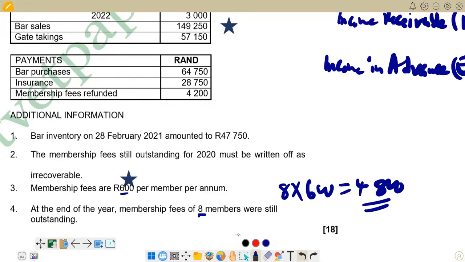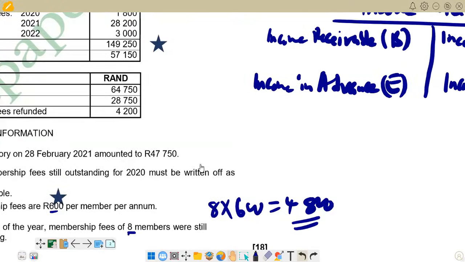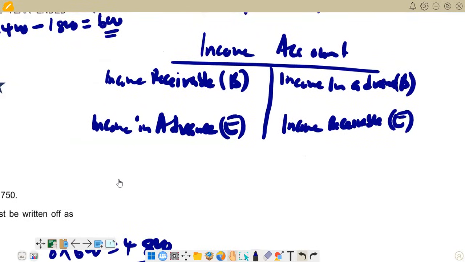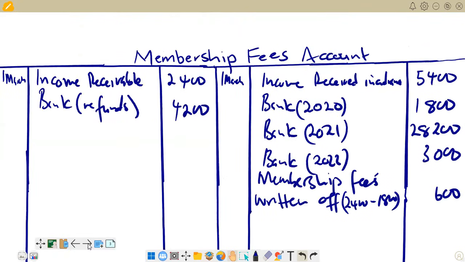So we are going to enter that one. Receivable at the end, we said it comes on the credit side. So we are going there again with the credit side, and we are now going to say income receivable on the credit side.